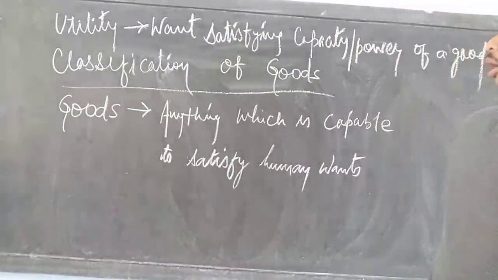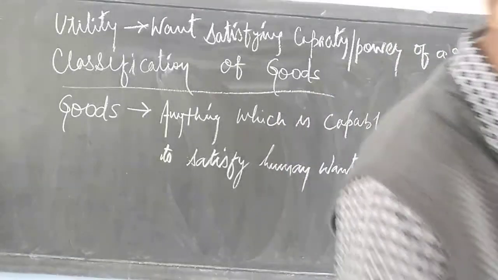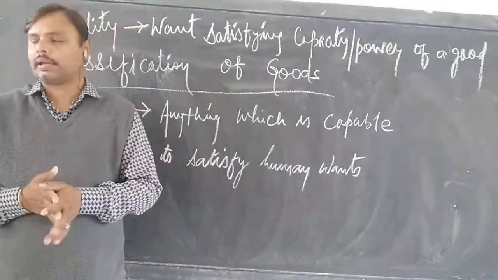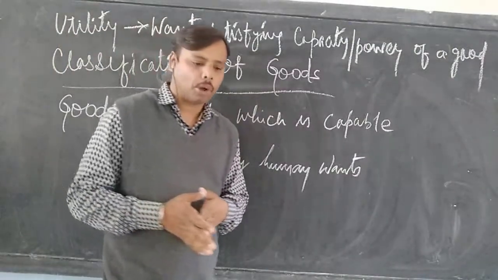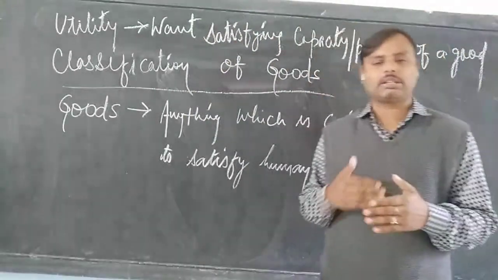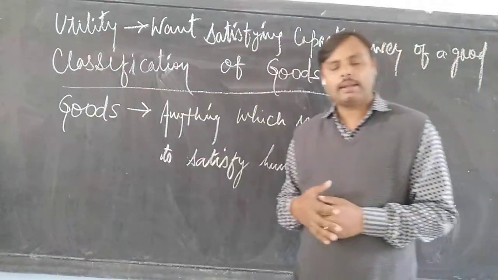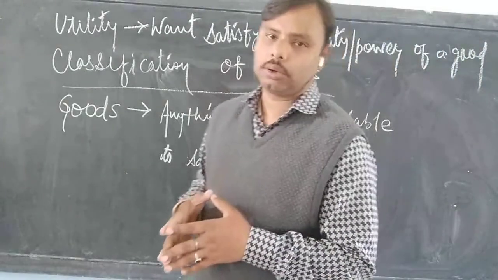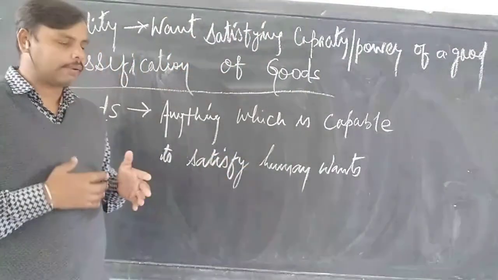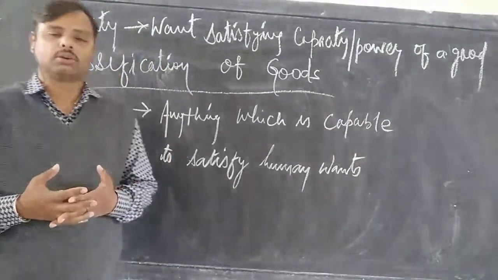So today we are going to talk about the classification of goods, and the first classification is on the basis of nature. On the basis of nature, the goods are subcategorized into material goods and non-material goods. Material goods are those goods which can be seen, touched, felt, and have a definite shape. Anything and everything around us is a material good, whose size and shape we can tell.